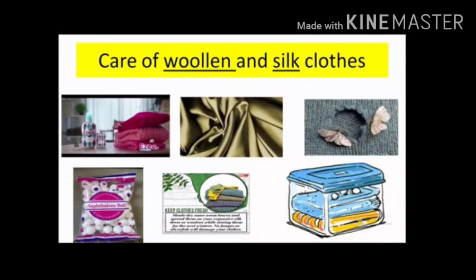Then, in case of woolen and silk clothes, we should dry clean them, that means clean them with a petroleum product, or wash them carefully. Then they should be stored properly with mothballs or dried neem leaves. Here, what is meant by mothballs? They are naphthalene balls. So, clothes can be stored for long periods by keeping mothballs between them to keep insects away. These mothballs help to protect us from various insects or germs which infect clothes.